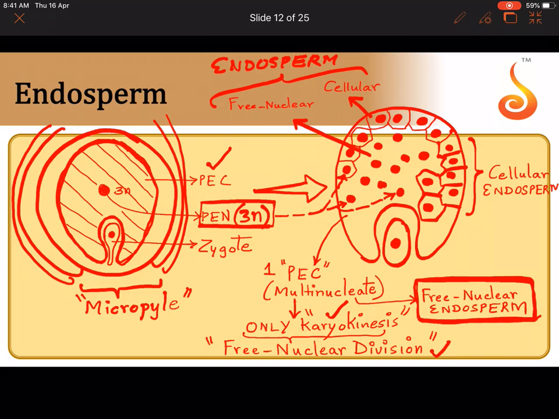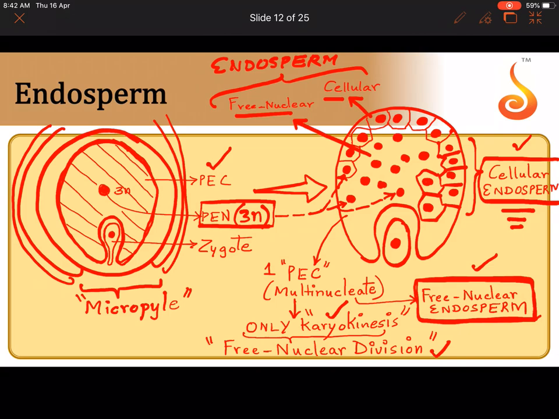And then what starts developing? Cell wall starts developing. When the cell wall starts developing, what do you call that part of the endosperm which has partitions between the nuclei, which has boundaries between the nuclei? We call it cellular endosperm. Together, the endosperm has free nuclear as well as cellular. Later, most of it becomes cellular, but it is not necessary that all of them become cellular. Like it is shown here, some of the free nuclear may also remain. I will give you an example for that.